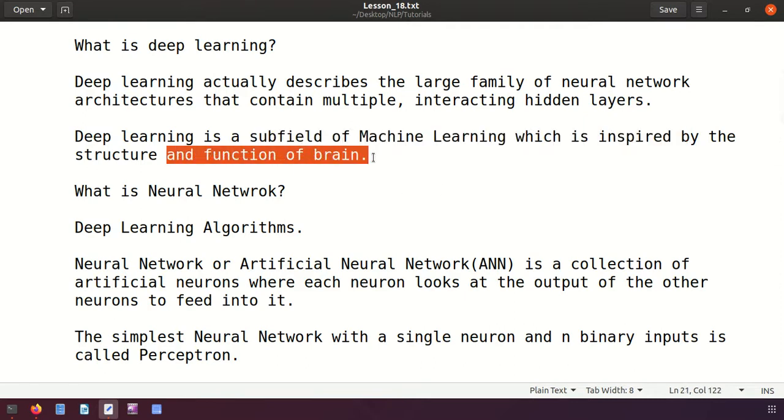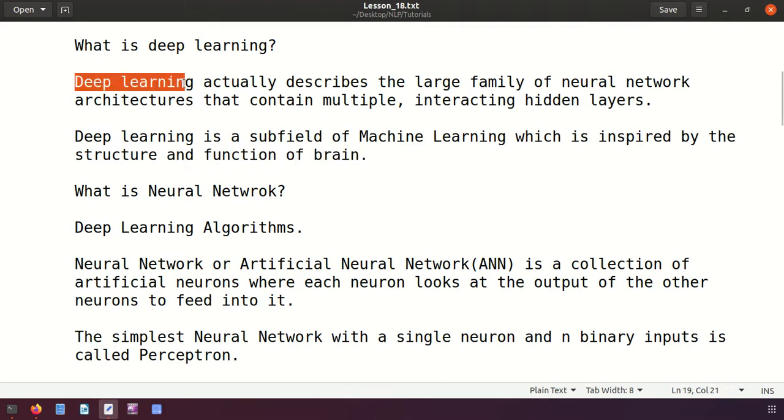You know that the brain is a complex organ in the human body that contains thousands and millions of neurons, and they work together and perform a function, right? So the logic is taken from there, and that logic is implemented, and it is called deep learning.